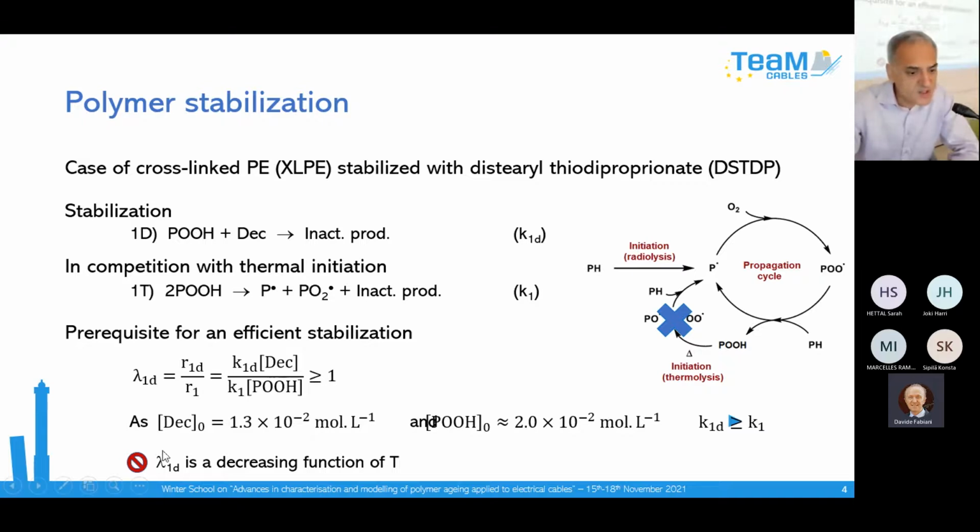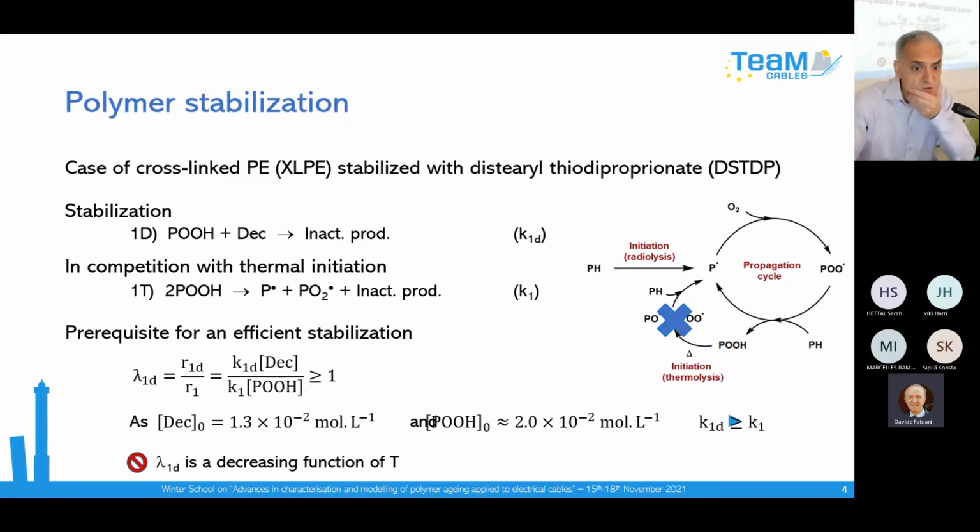The problem is that the two rate constants are thermoactivated, they obey an Arrhenius law. So the ratio also is thermoactivated. And in the literature, it is observed that the efficiency of the stabilization decreases when you decrease the temperature. That means that the activation energy of the stabilization rate constant is higher than the activation energy of the thermal initiation rate constant. So you can have an idea on that.